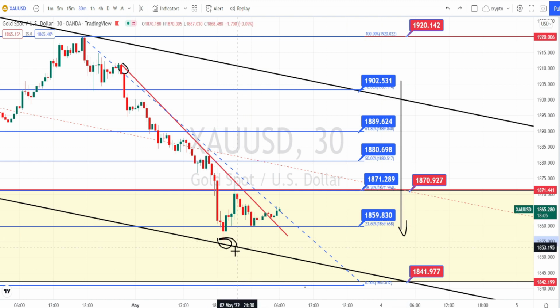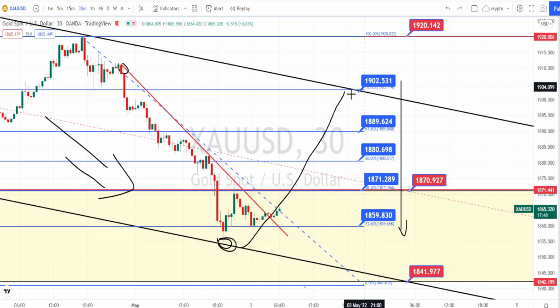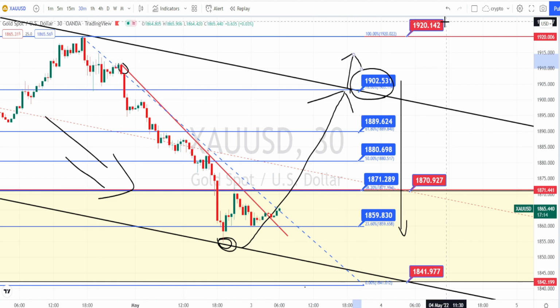Currently the price action has taken support on this support line from the bearish channel pattern, but overall when we look at the price action, it is in a bearish trend. Within this bearish trend, it is trying to make a bullish trend reversal to retest on this resistance level of 1902. Only when the price action breaks this resistance line, we can expect a bullish trend reversal in 30 minutes time frame also. Let us do the analysis in 5 minutes time frame.